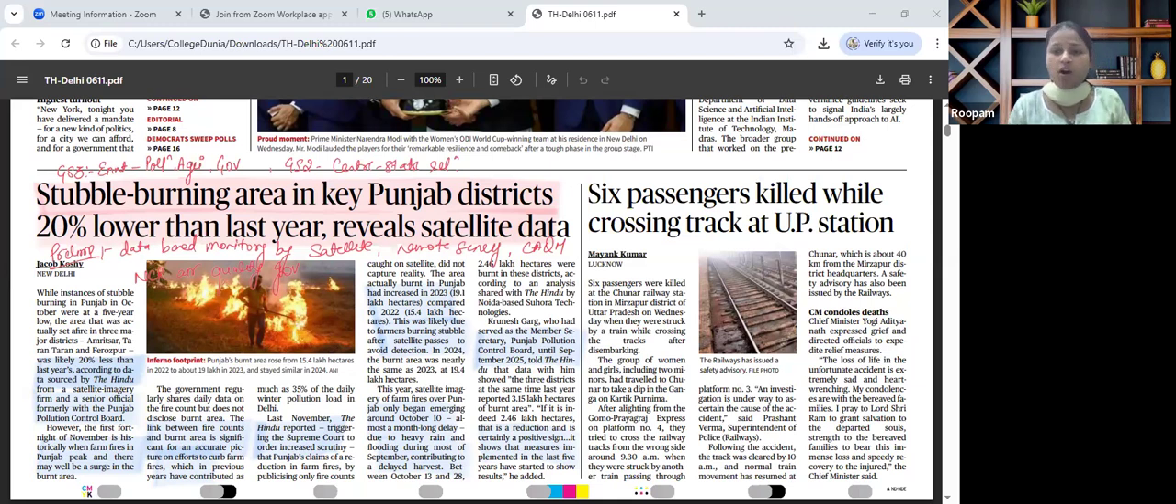So when you see smog over Delhi, remember, it is not just pollution. It is also policy failure and coordination gap in action that we are seeing.